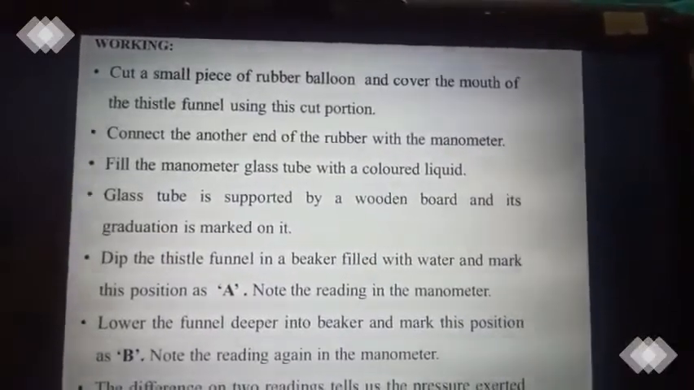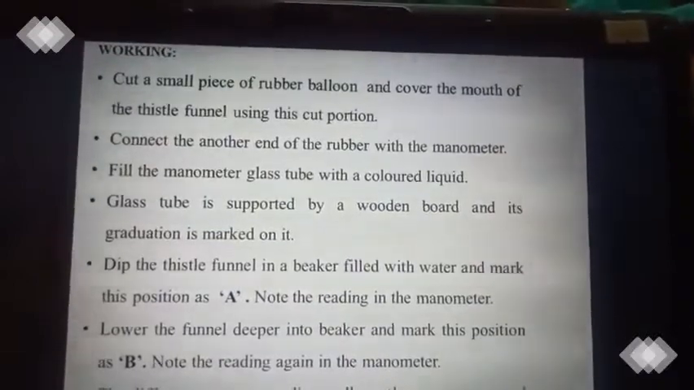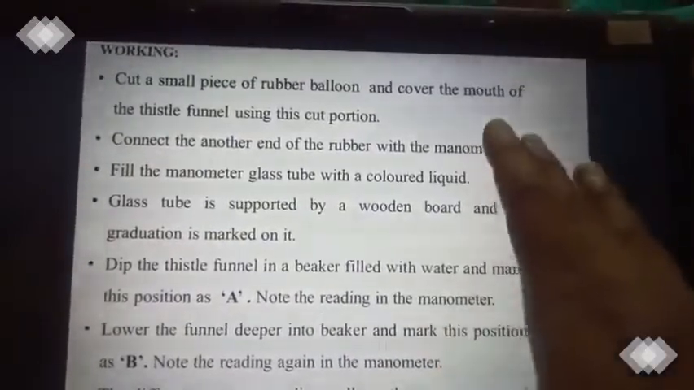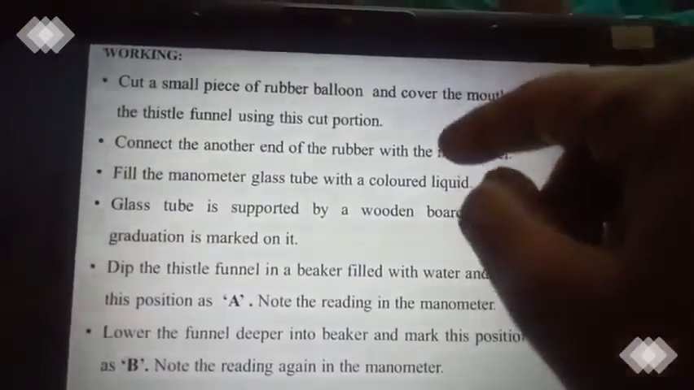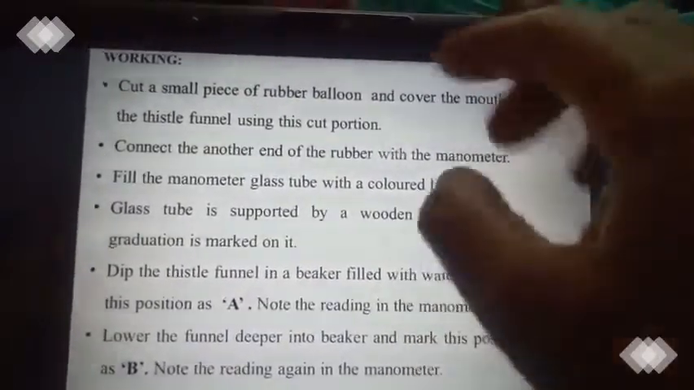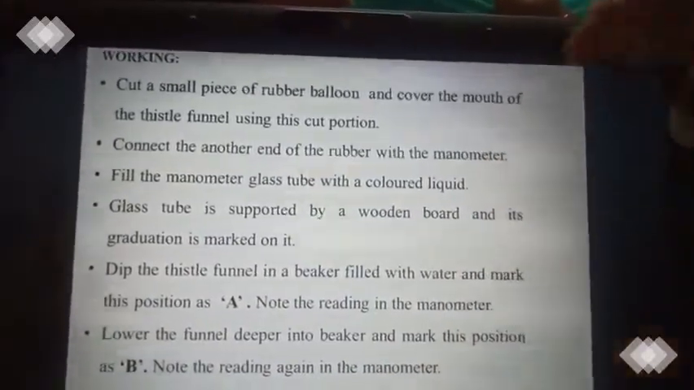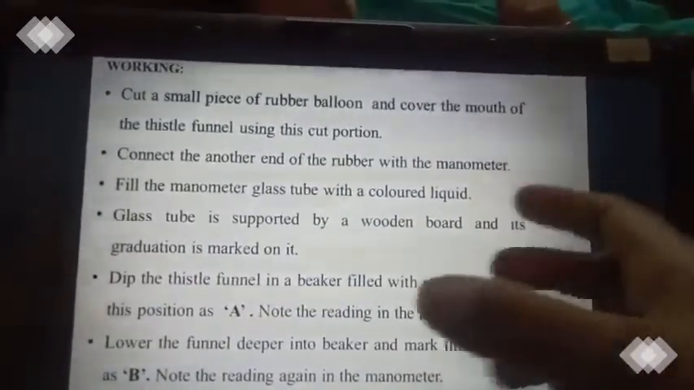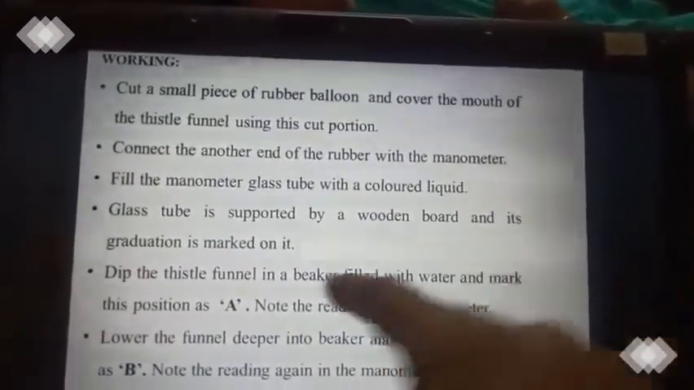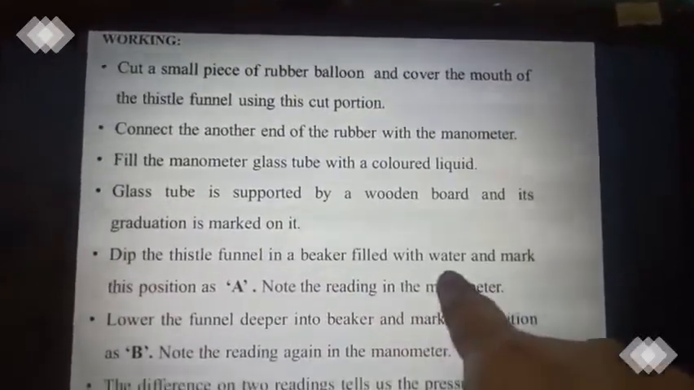So you have taken a manometer, the U-shaped glass tube. Inside you are filling some colored liquid. Clear? One end of the U-shaped tube is left free, another end is connected to one glass tube, and the lower end of that is connected to one rubber balloon, and the lower end of the rubber balloon is connected to one funnel, and then that funnel we are going to immerse inside the beaker containing water. So what is it? Dip the thistle funnel in the beaker filled with the water.